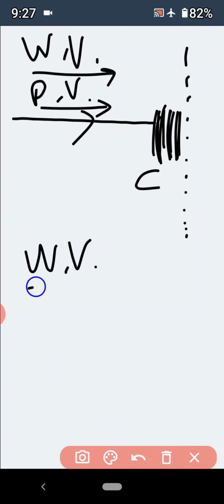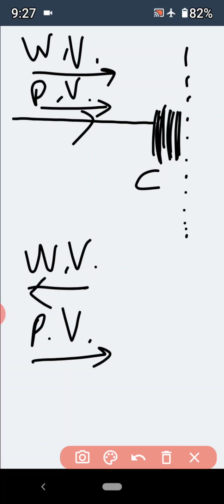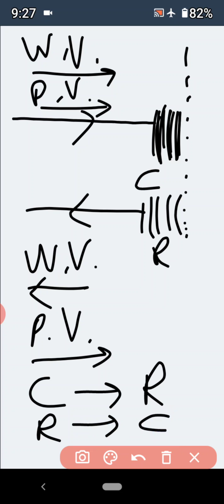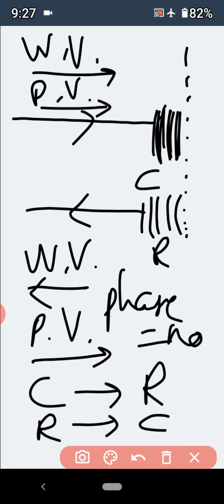Wave velocity is reflected because there is a change in medium, but particle velocity is not reflected as the particles of this rarer medium are free to vibrate. So compression is reflected as rarefaction here. Compression is reflected as rarefaction and rarefaction is reflected as compression. Remember these things, and here there is no phase change because particle velocity is not reflected.